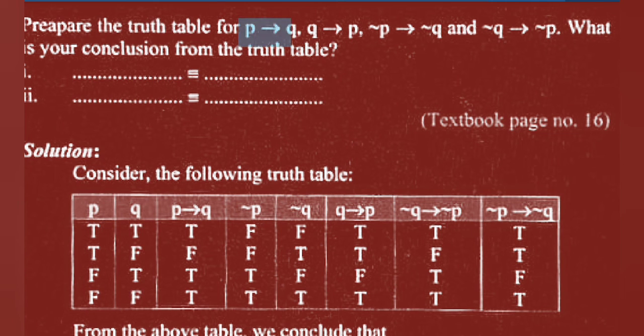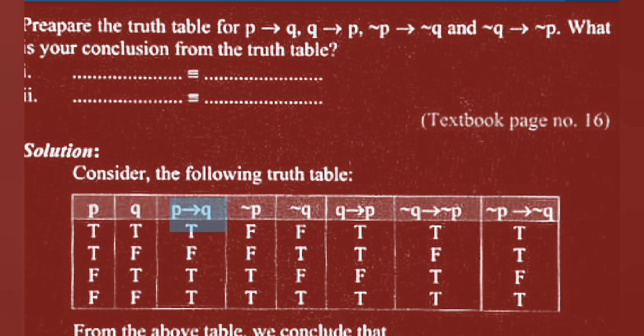Then write down P implication Q here. Again, negation P, negation Q. And next, Q implication P. And next, negation P and negation Q. And last, negation Q implication negation P. This is the column, and write down its truth values.